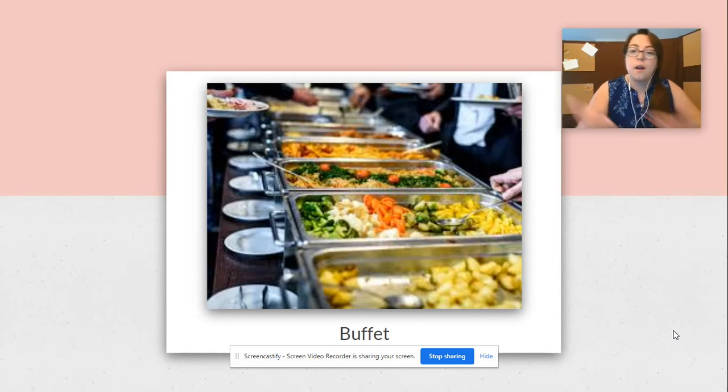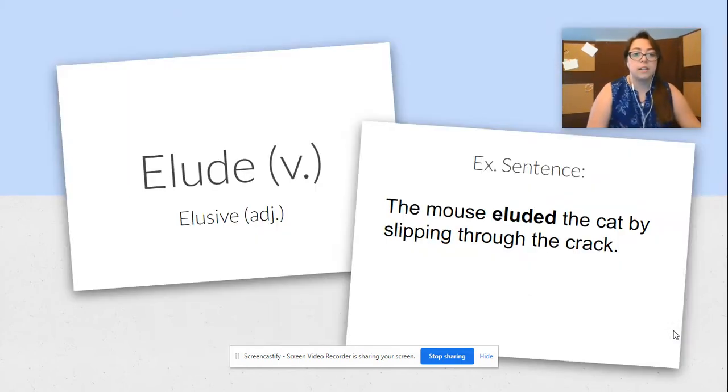Thus, a picture of our buffet line where you go down and you serve yourself and you help yourself to the food. Our next word is elude, and elude is a verb. If we change the suffix, remember the suffix is the ending portion of the word, and we do elusive, it becomes an adjective. And our sentence is the mouse eluded the cat by slipping through the crack.